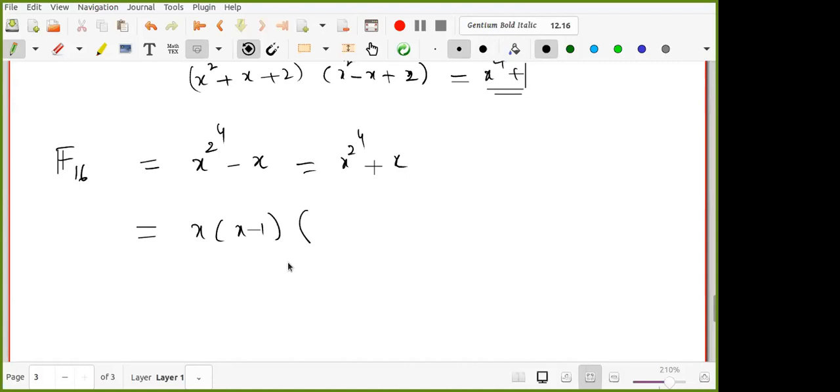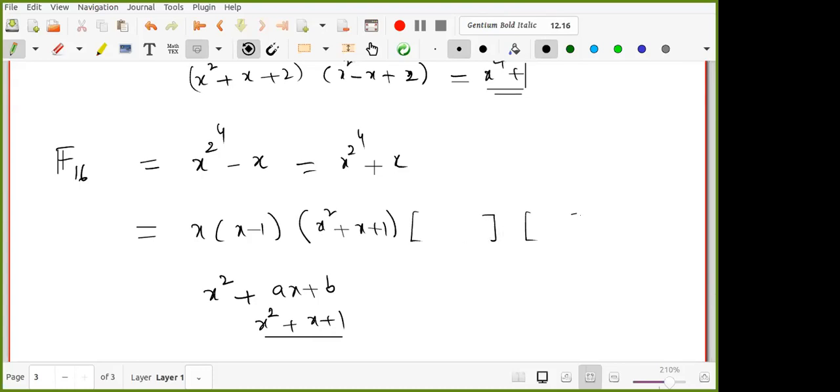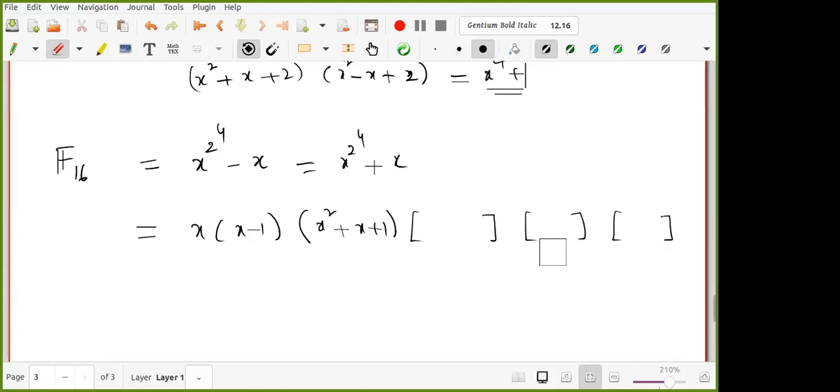So how many irreducible polynomials of degree 2? You know that x square is monic polynomial. Now here ax plus b, right? So now you look at all the combinations. The only one which is irreducible modulo 2 is x square plus x plus 1. Now, how many degrees have we covered so far? 4. But now I need, so now there are 3 more factors of degree how much? 4. Each of them has degree 4.